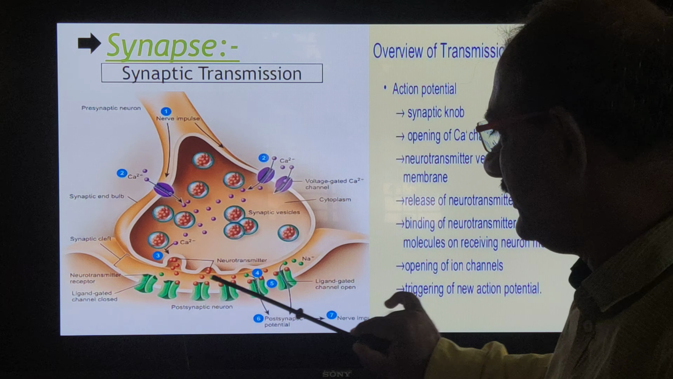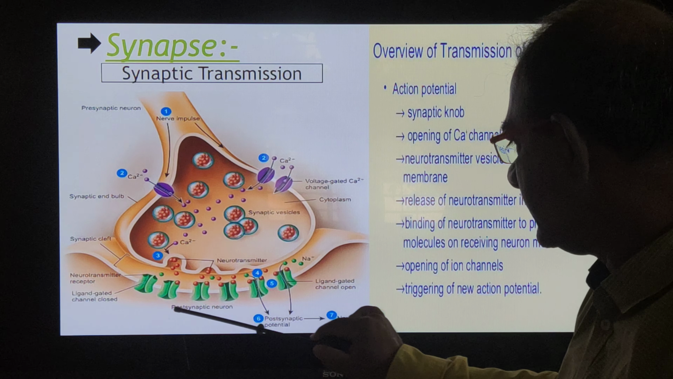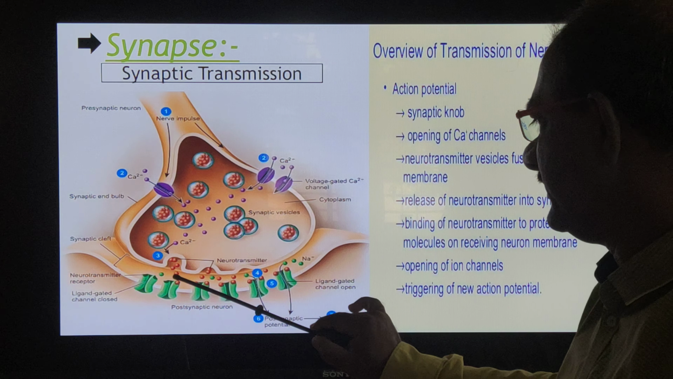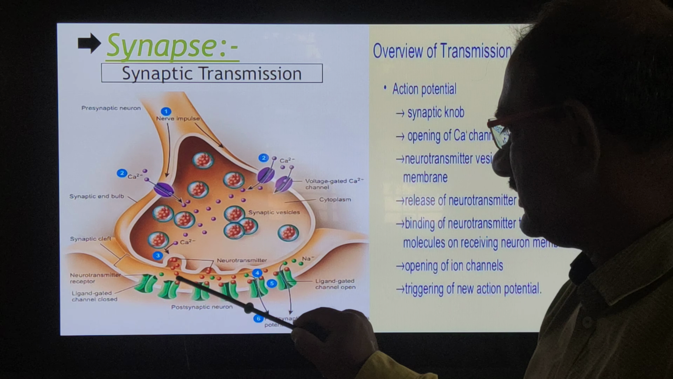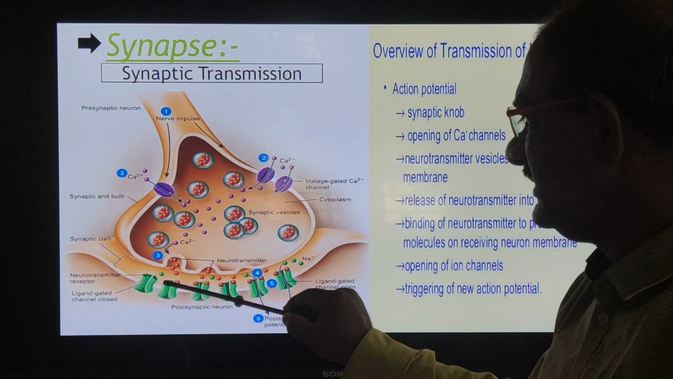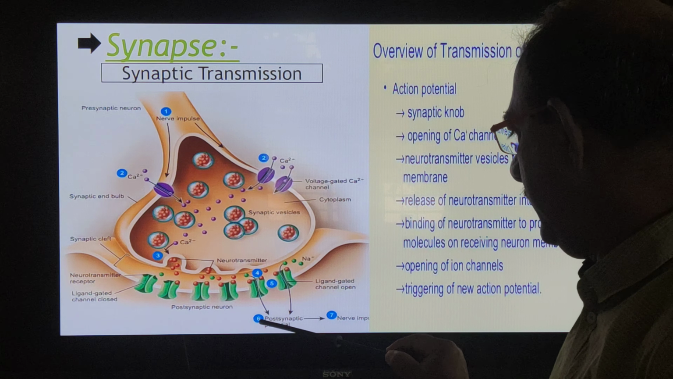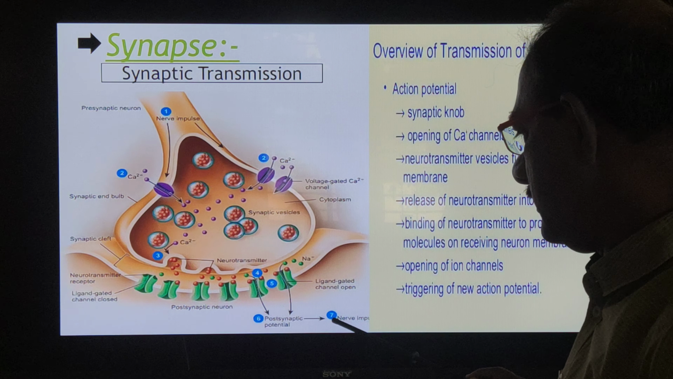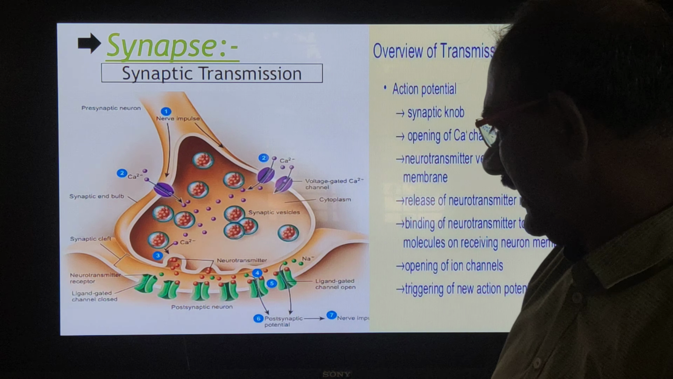Here the gap is present in between these two neurons, and toward the postsynaptic neuron, receptors are present. Here, in green color, the receptors are present, and this receptor binds that neurotransmitter, which conducts that type of impulse. The receptor accepts that impulse, a postsynaptic potential is created, and then that impulse passes on as a nerve impulse to the next part.